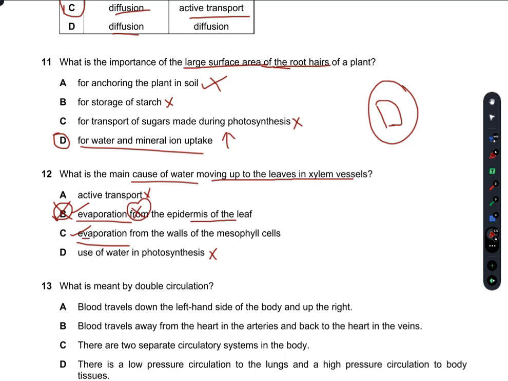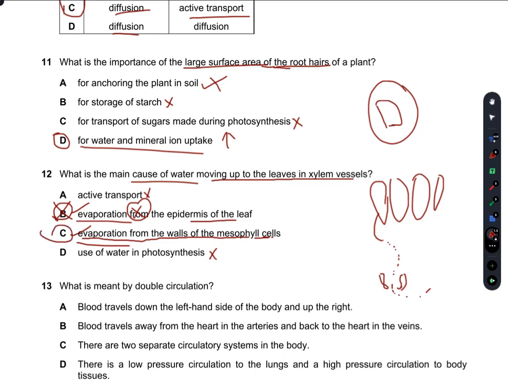So evaporation is definitely happening from the walls of the mesophyll cells. These are the mesophyll cells, their evaporation is happening here, and the water molecules move, and the stomata is here, and the water then moves out. So evaporation is taking place from the walls of the mesophyll cells. So C is the right answer.